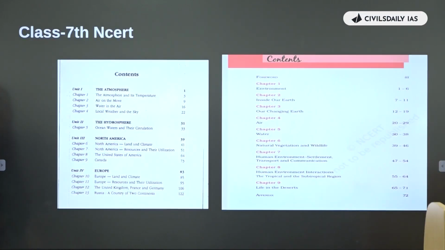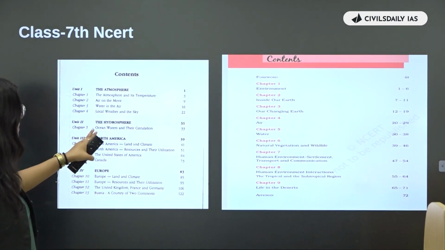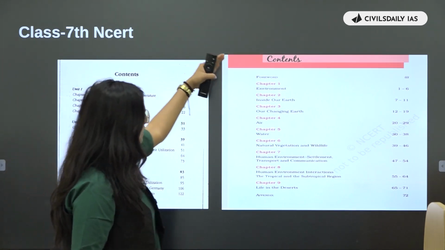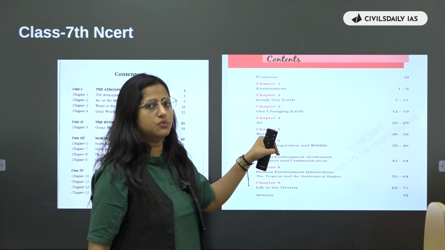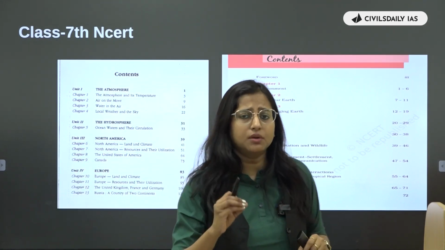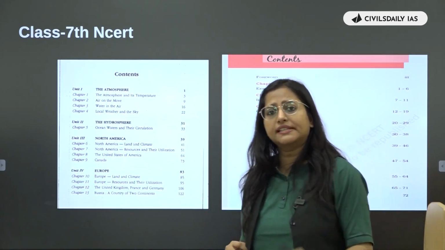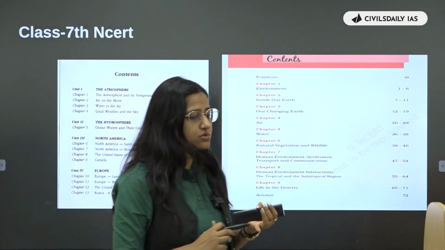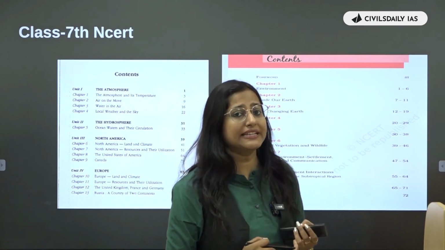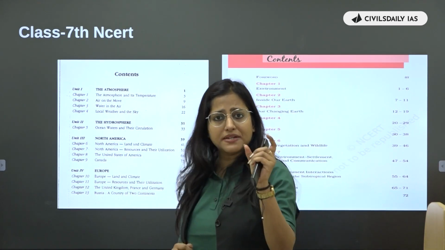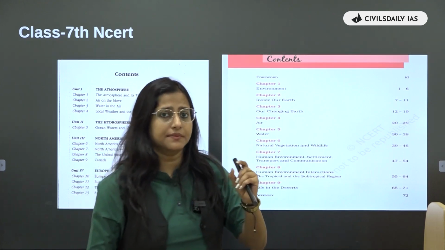Then if you see the importance of these NCERTs, in the 7th NCERT we have a chapter called Ocean, Water and their Circulation. And again, in the newer NCERT, we have a chapter called Water. Now in these chapters, they will tell you about the percentage of water covered by different water bodies, which includes glaciers, ice caps, lakes, rivers, underground water and all these things. They will tell you the percentage, कितना percentage क्या cover कर रहा है ना?